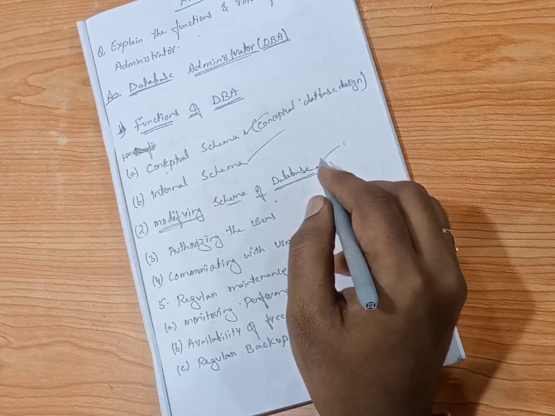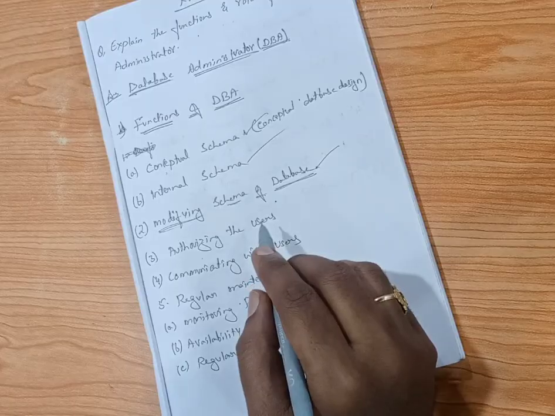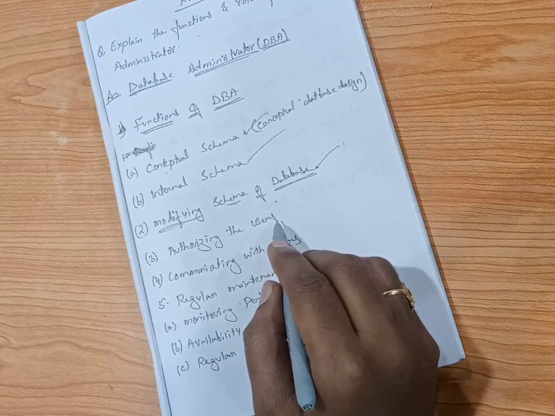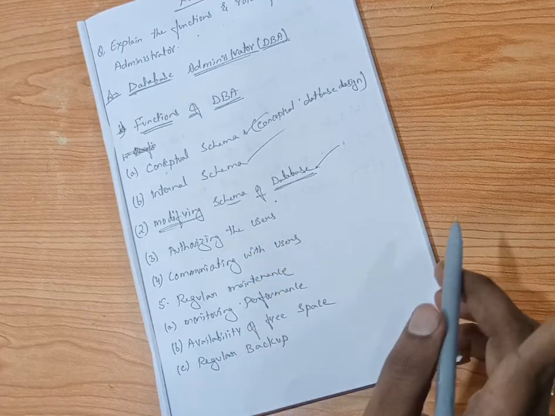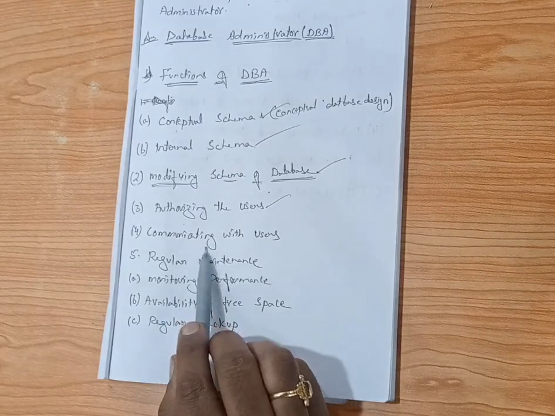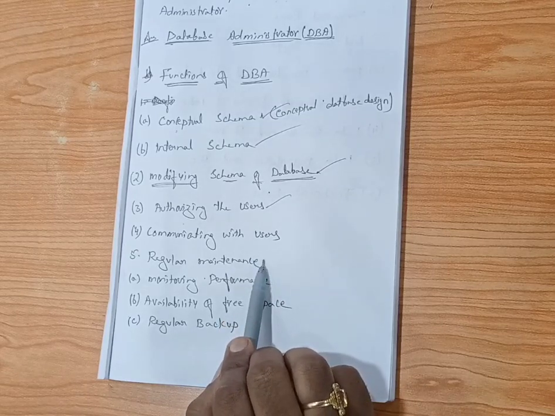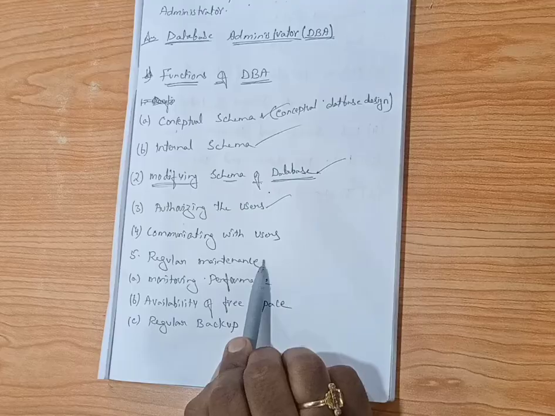Under that, the most important point is authorizing the users. Now, after authorizing the data, communication with the users. Without confirmation of the user we cannot maintain any data. So, the user is also the most important thing. Without users we cannot maintain the data.